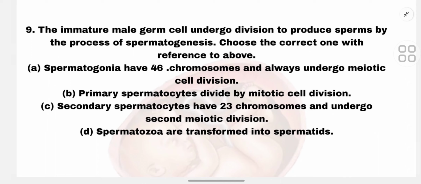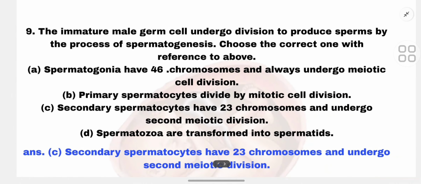So the ninth MCQ is: the immature male germ cells undergo division to produce sperm by the process of spermatogenesis. Choose the correct one with reference to the above. A. Spermatogonia have 46 chromosomes and always undergo meiotic cell division. B. Primary spermatocytes divide by mitotic cell division. C. Secondary spermatocytes have 23 chromosomes and undergo second meiotic division. D. Spermatozoa are transformed into spermatids. So the correct option is C. Secondary spermatocytes have 23 chromosomes and undergo second meiotic division.